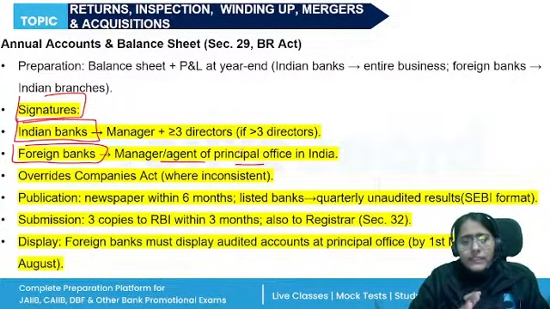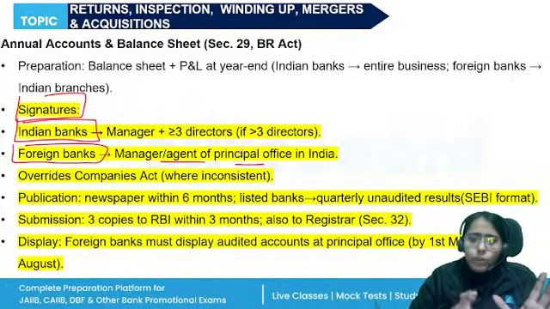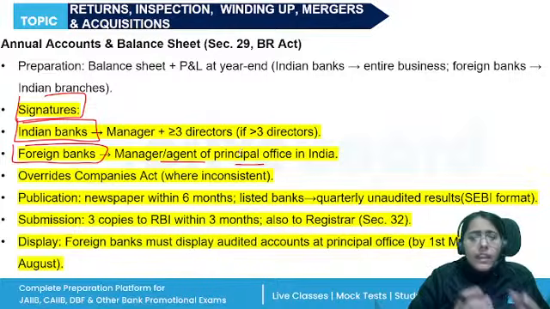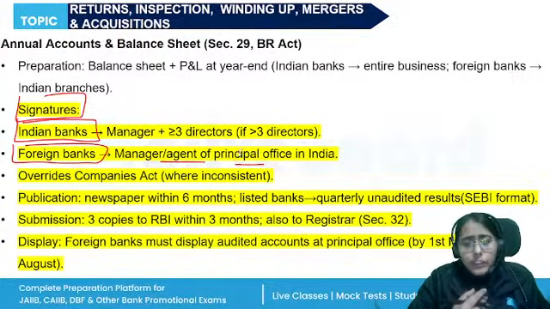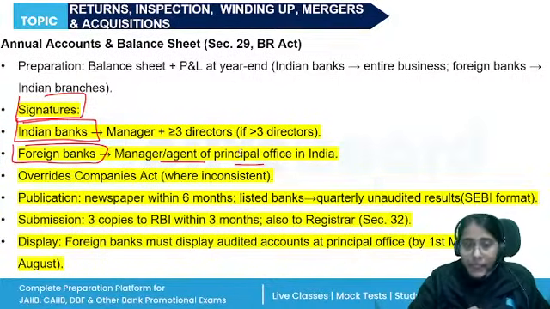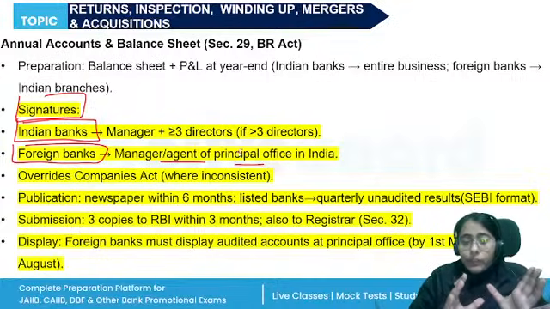If it is not inconsistent, anything can be followed. Central government is empowered to amend the form. In case of banking companies, the profit and loss account will also be placed before the annual general meeting, and they will discuss over it.